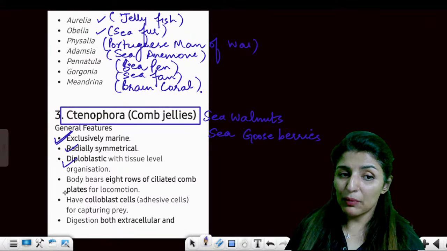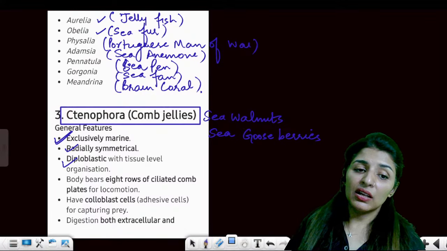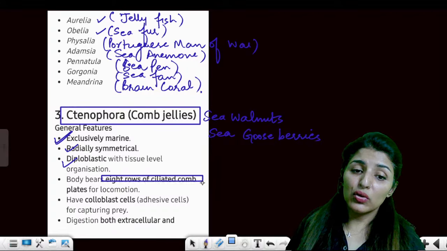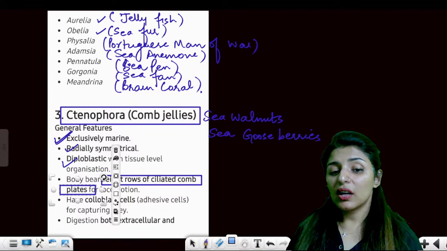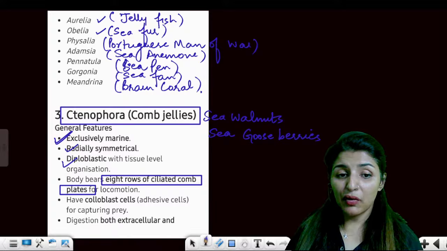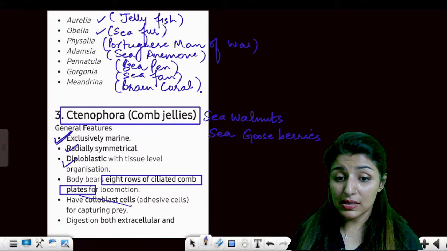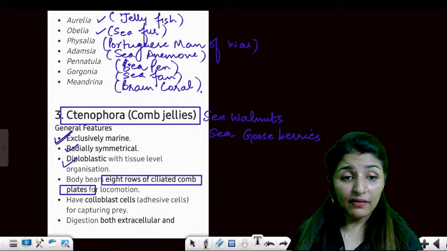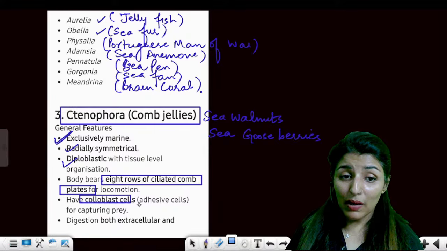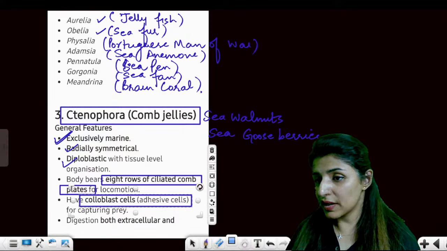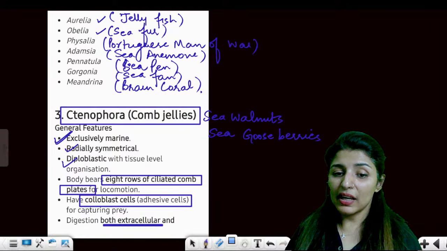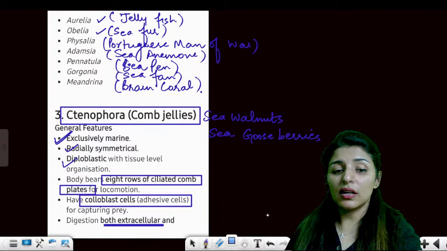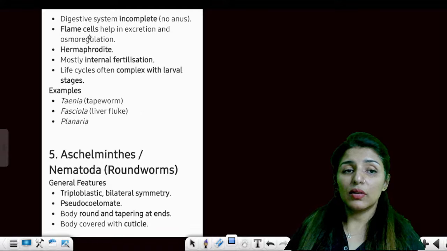The first exclusively marine is comb jellies. Radially symmetrical, diploblastic. Now the unique feature here is that they have 8 rows of ciliated comb plates, which are meant for locomotion. They have coloblasts. Coloblasts are the adhesive cells present on the flagella which will pick food, capturing the prey. Now digestion, again like Coelenterata, is extracellular and intracellular. Clear?